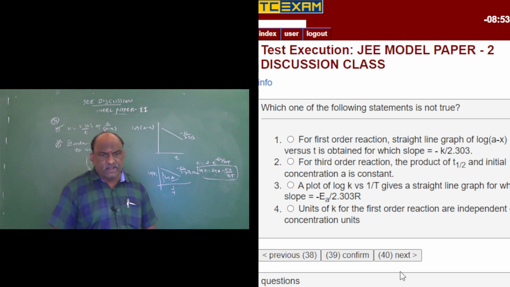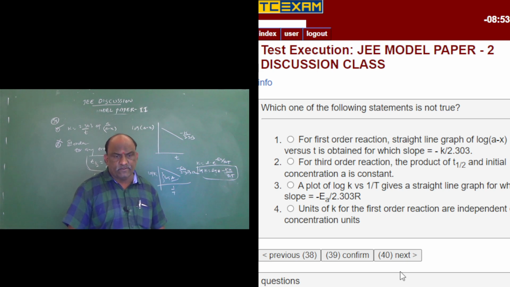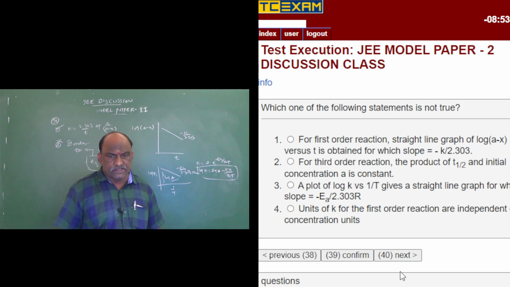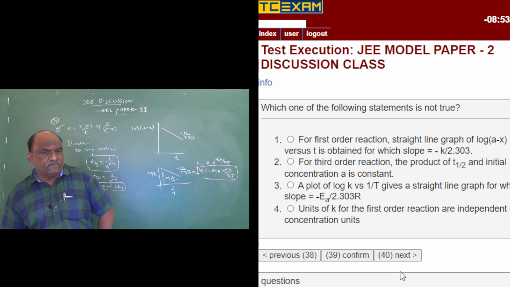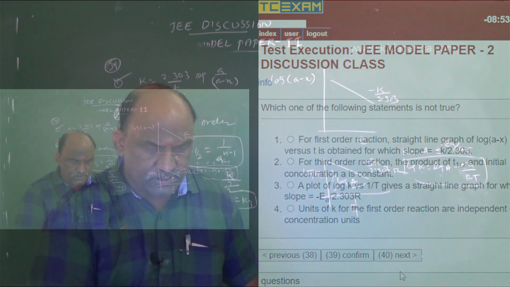And units of k for the first order reaction are independent of concentration units. Concentration units are moles per liter per second. First order units are second inverse. So that is also correct.